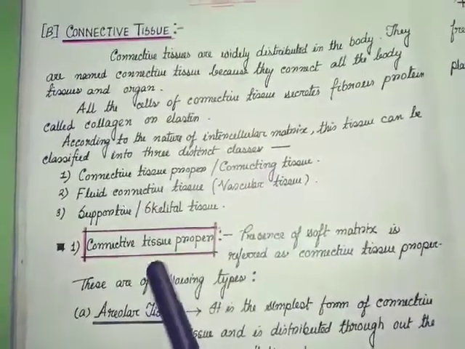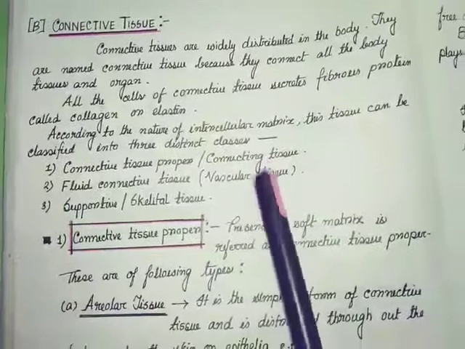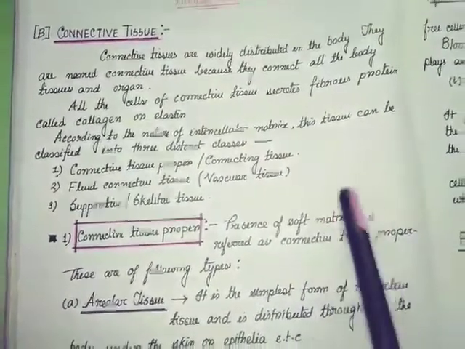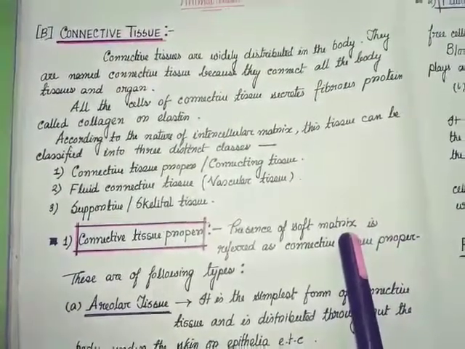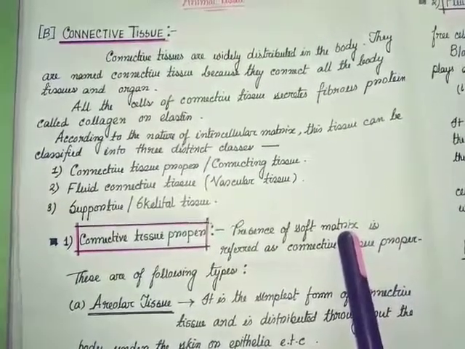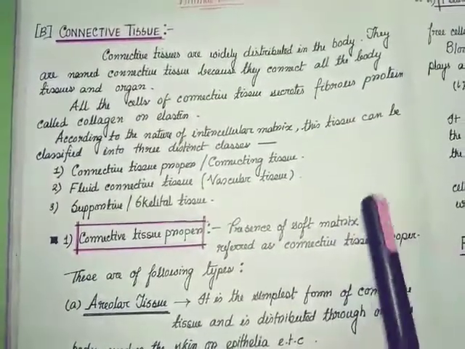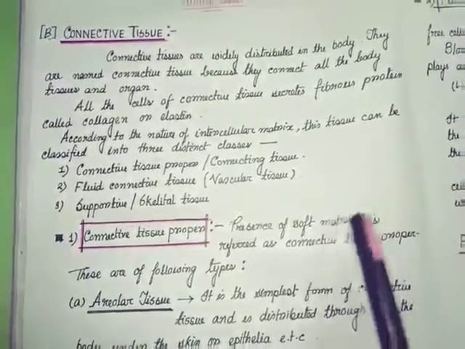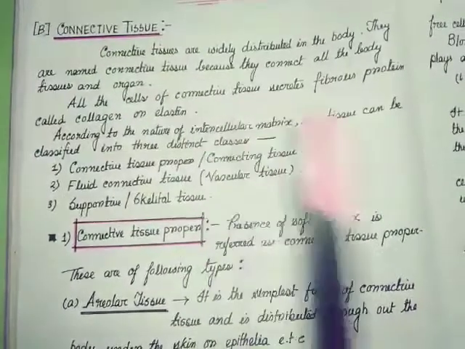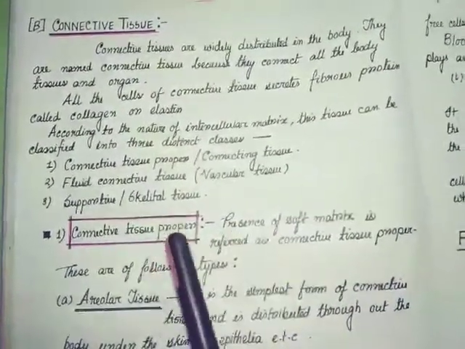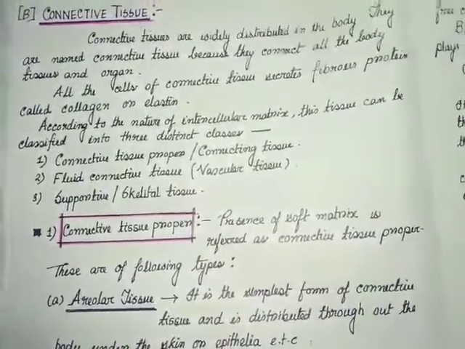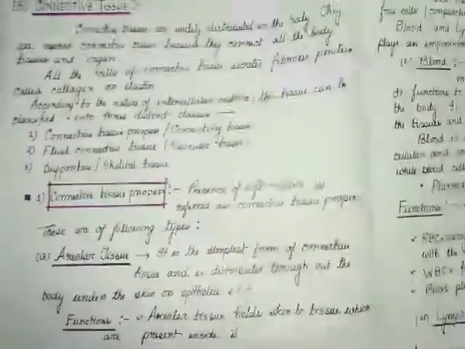Connective tissue proper or connecting tissue. The presence of a soft matrix is referred to as connective tissue. So what is the matrix? In the intercellular spaces the gel-like structure is the matrix, in which the cells are embedded, and the nature of this matrix differs in different types of connective tissue. In proper connective tissue, it is soft. Now this connective tissue can be of 4 types.